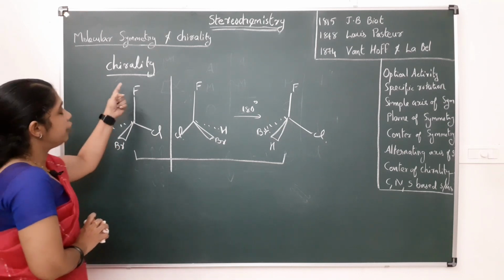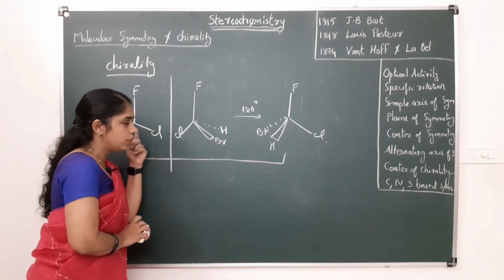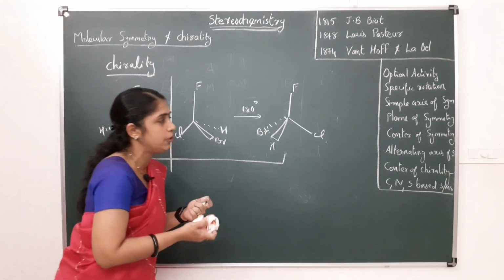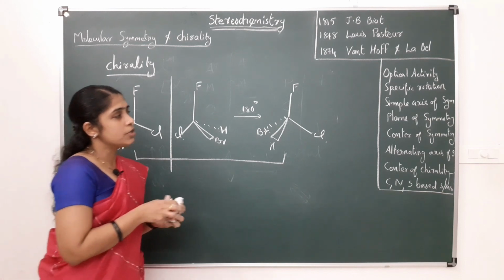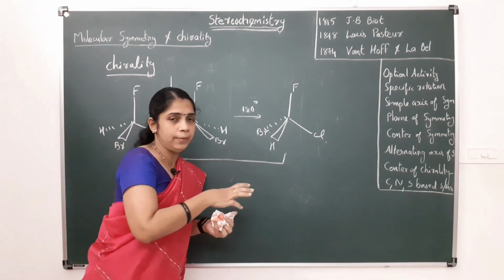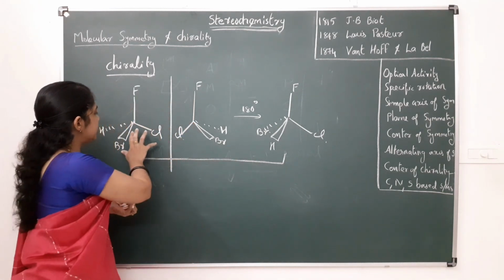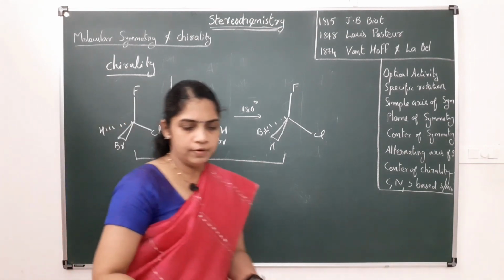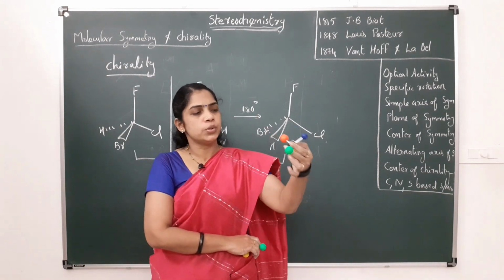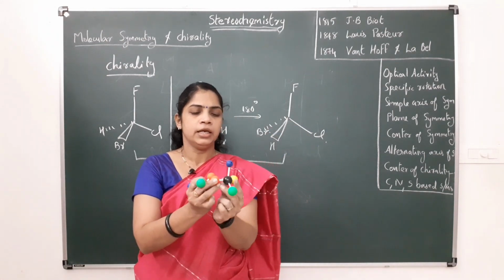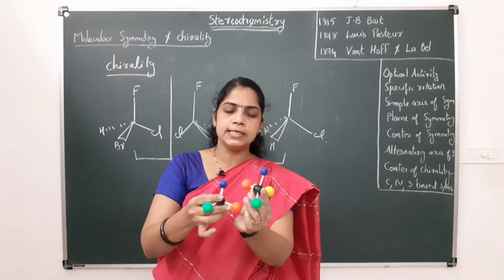In order to define chirality, or to define a chiral molecule in terms of symmetry, we must first know the symmetry elements. Before that, I will just show you the molecule. Suppose this is fluorochlorobromomethane, and this is its mirror image.